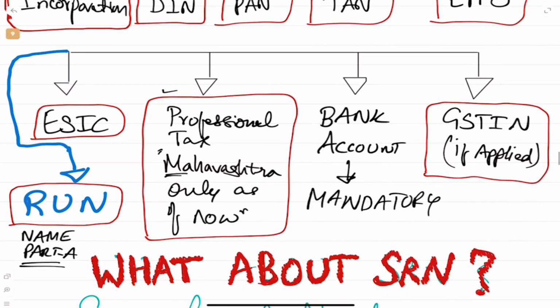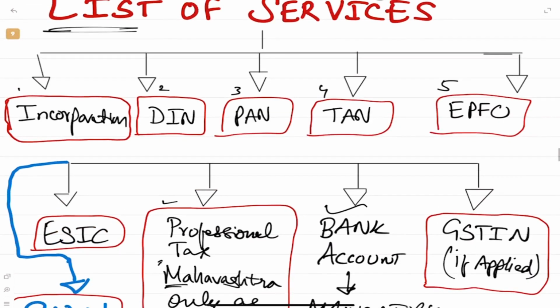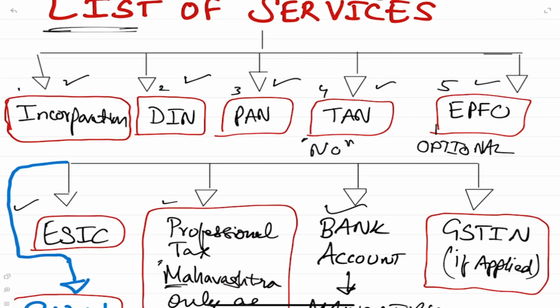Bank account is mandatory. As of now, as we are recording this video, Punjab National Bank and ICICI Bank are the ones where we can open the bank account. Later you can open in a different bank, but for now only these. Then GST if you apply. So you will definitely get incorporation, DIN, PAN, TAN, name, and EPFO if you want. It is optional, okay? These things are optional. In the form, you can say no.